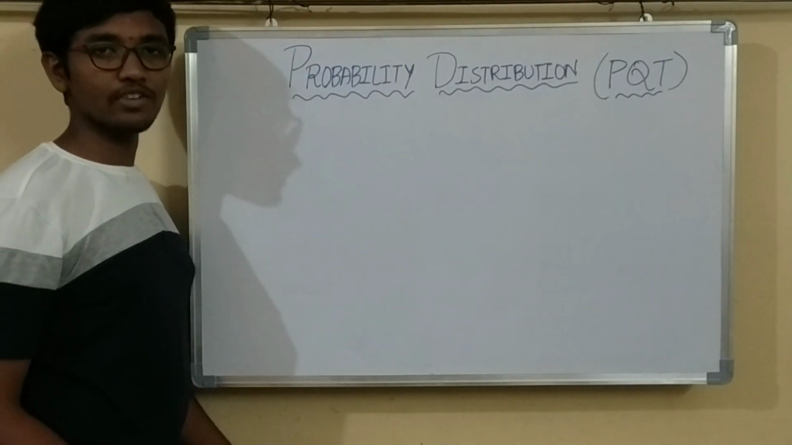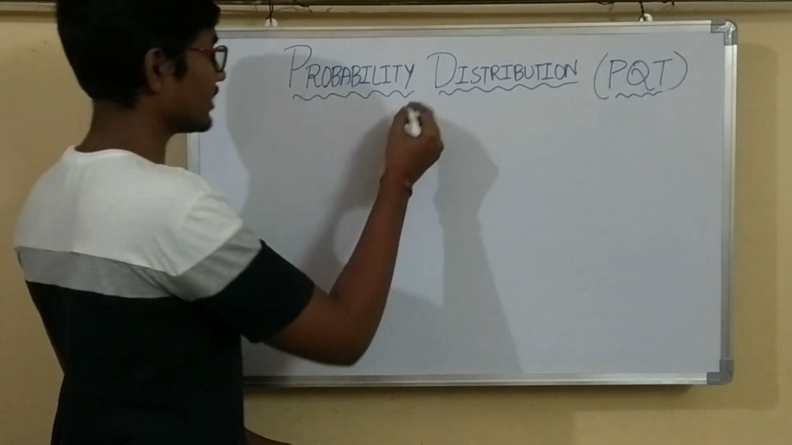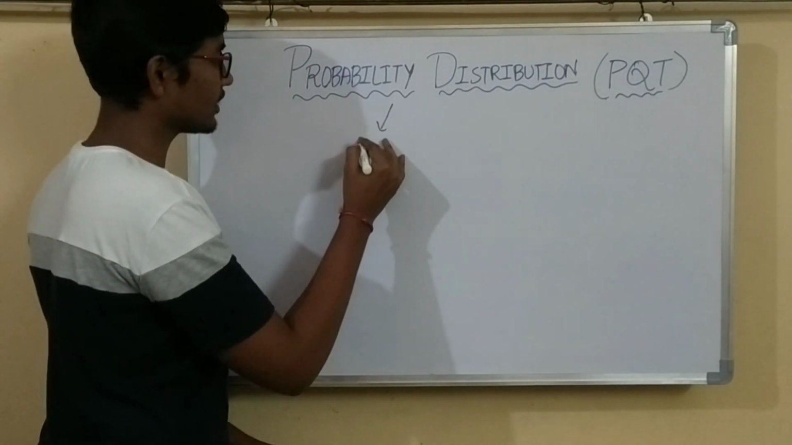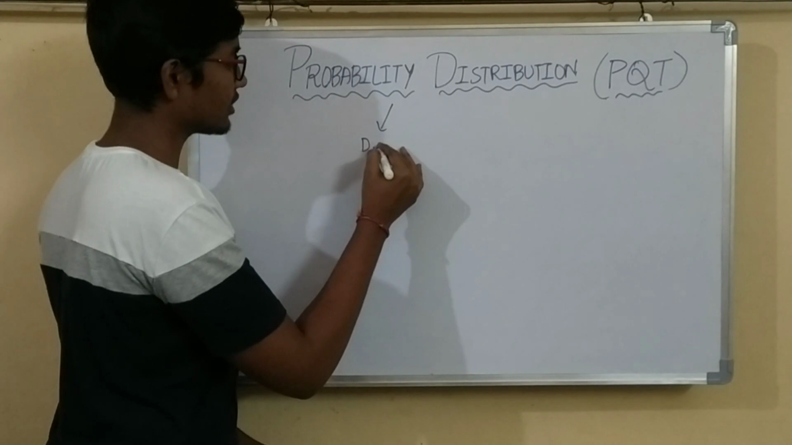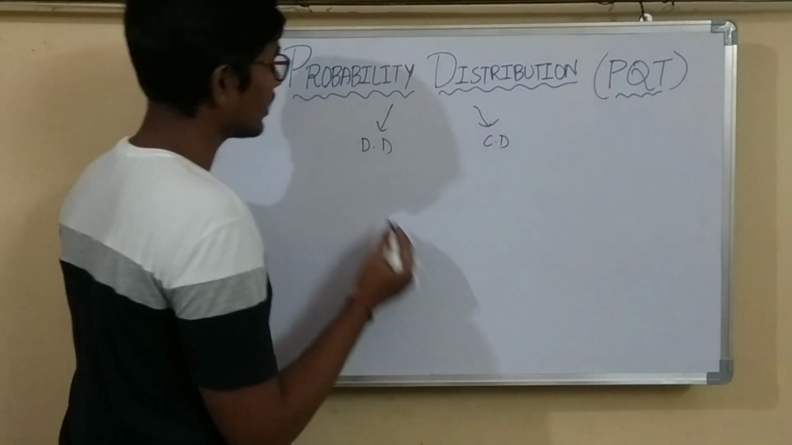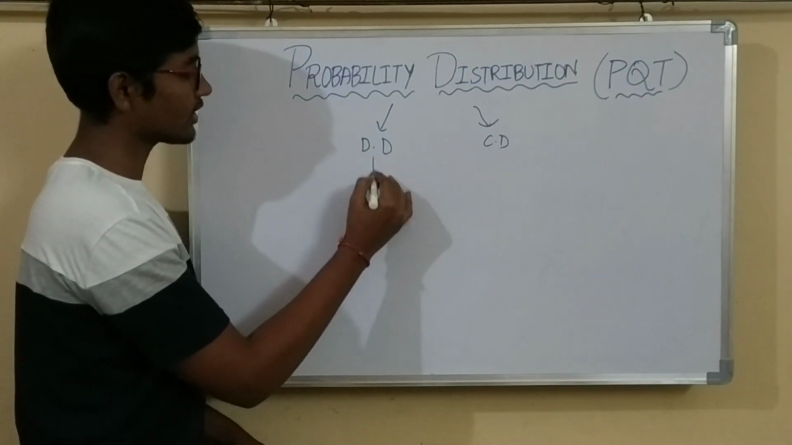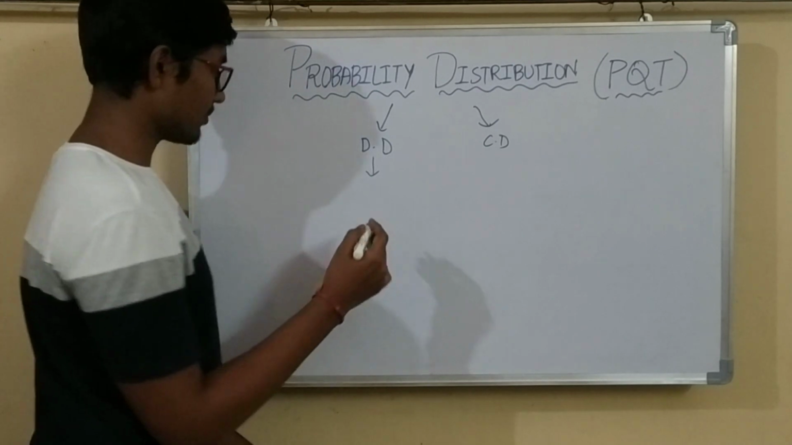Probability distribution is further divided into many subtopics. It is majorly divided into discrete distribution and continuous distribution. And this discrete distribution is further divided into three more parts.